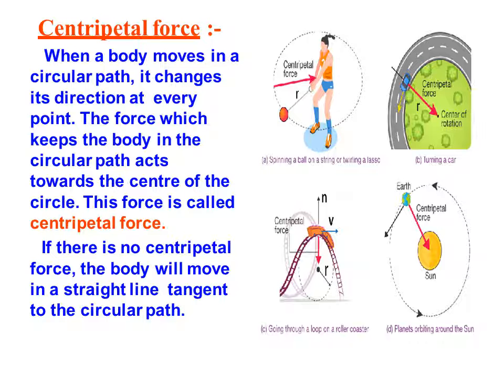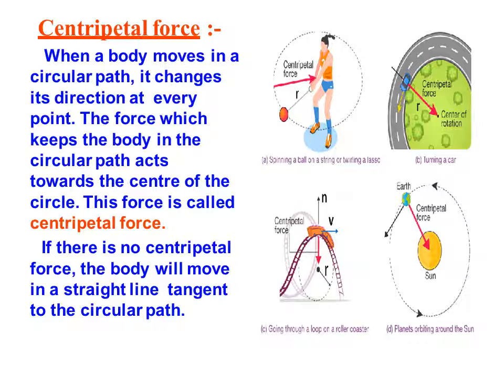When a body moves in a circular path, it changes its direction at every point. That means when a body is in a circular path, it changes its position. Just take the example of this turning car. Right now it is here, and after a certain time it will move to the other end, so it changes its position.